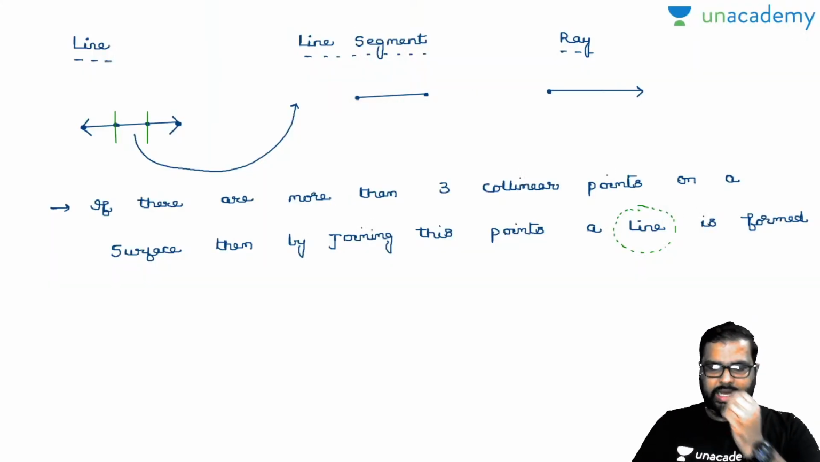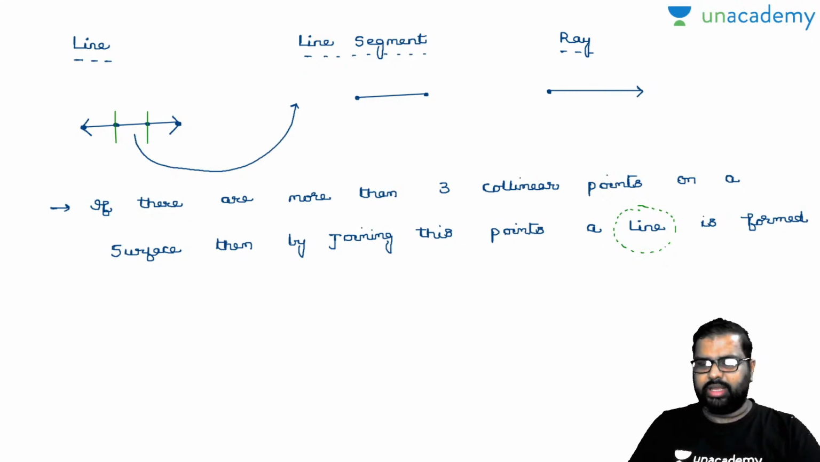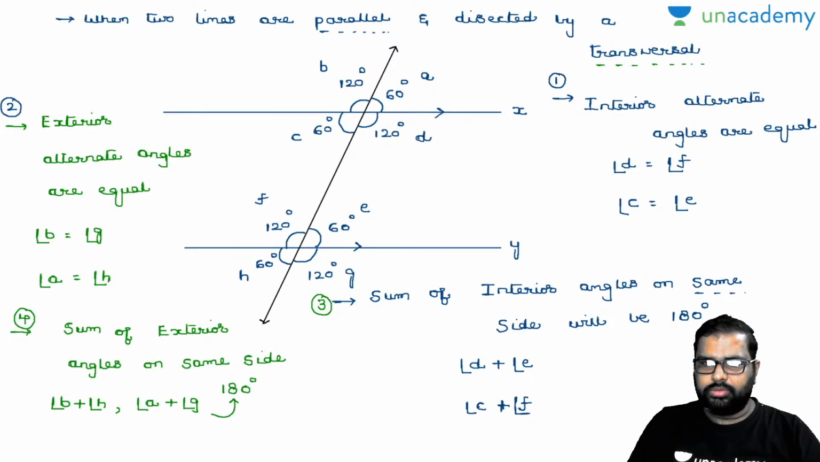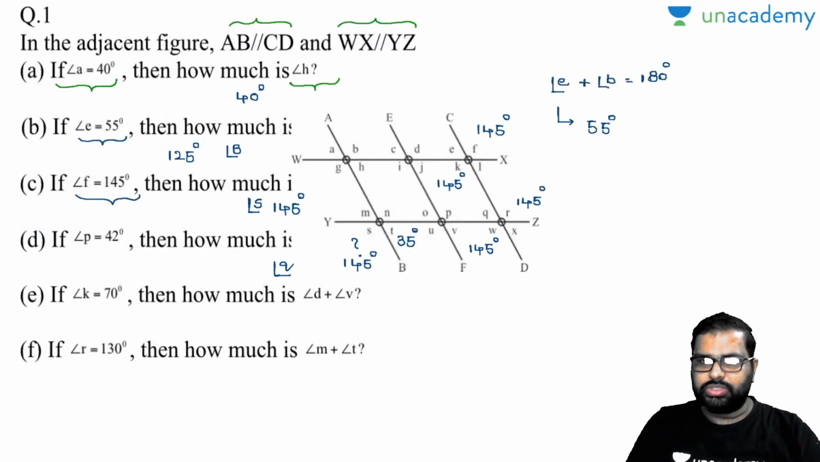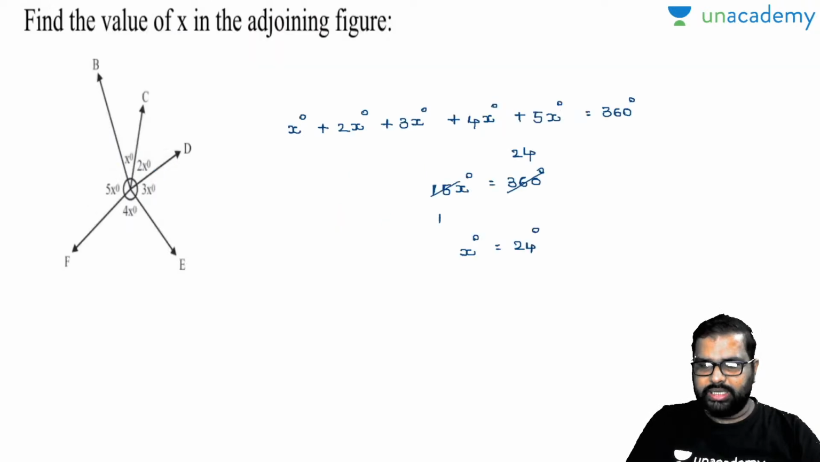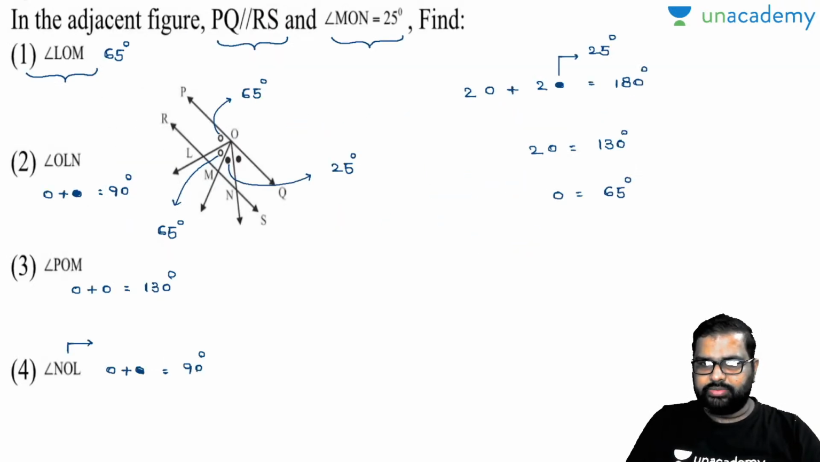Now, yesterday I started with the basic definitions of line segment and ray, and we saw how angles are formed, vertically opposite angles, and what happens when two lines are parallel. I have given you this point. Is it clear? When two lines are parallel and intersected by a transversal, that is the point we discussed, and we have solved some questions regarding this also. Yes, let's go for the next discussion.